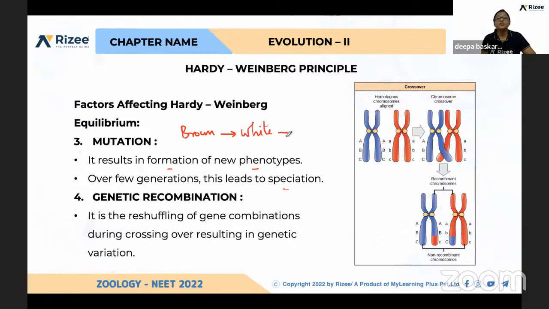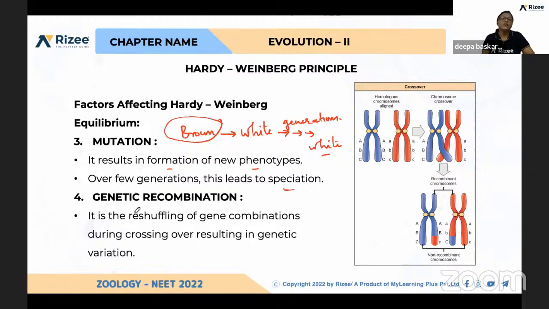This white will continue for a few generations, and maybe the brown may disappear. So because of this mutation, new species developed.